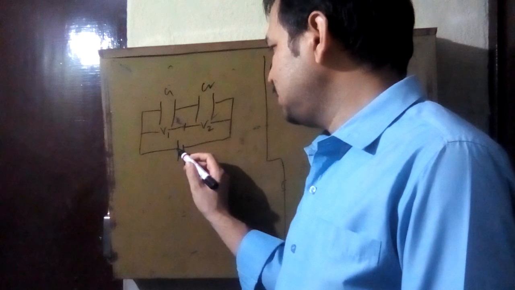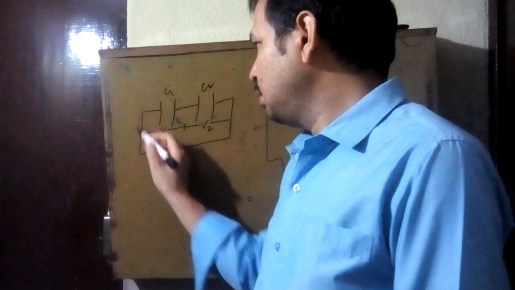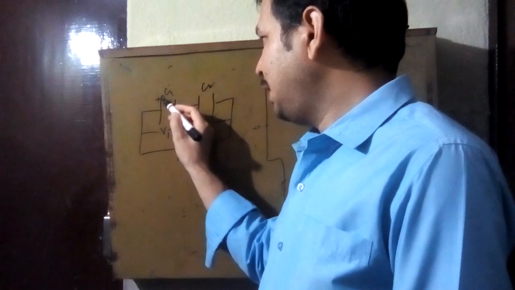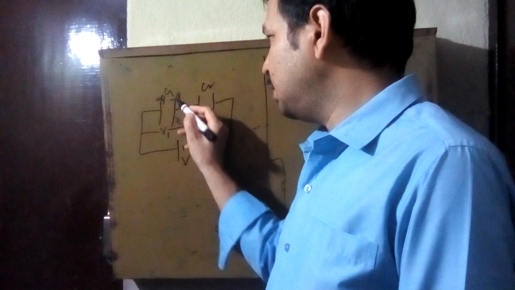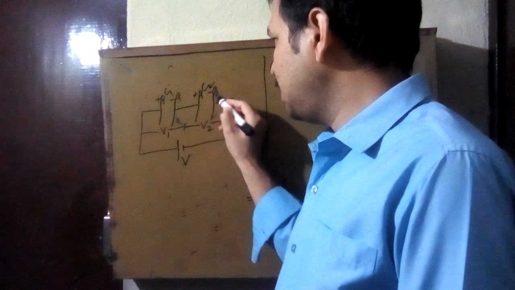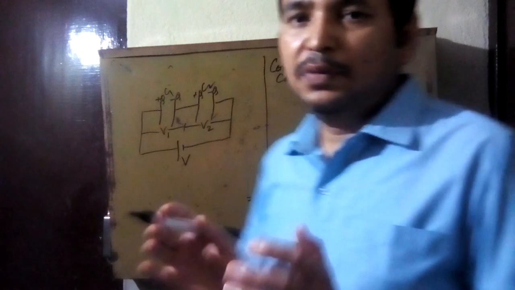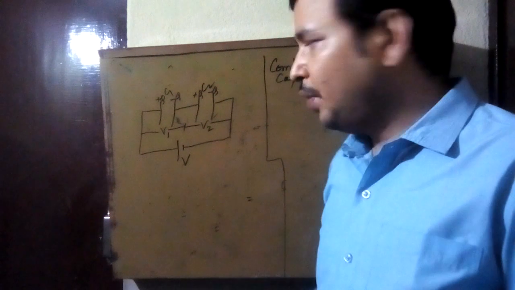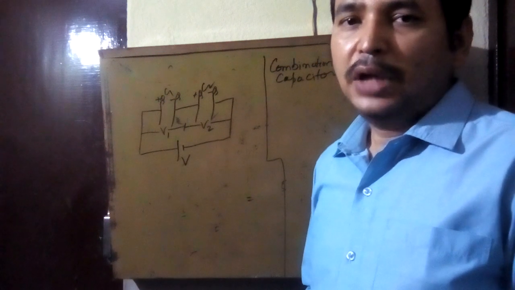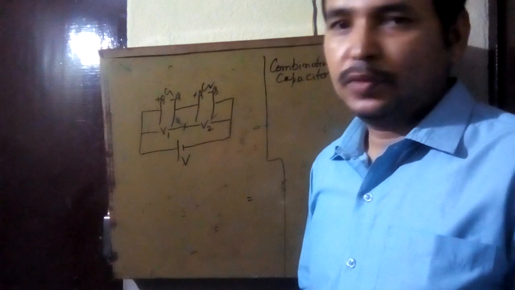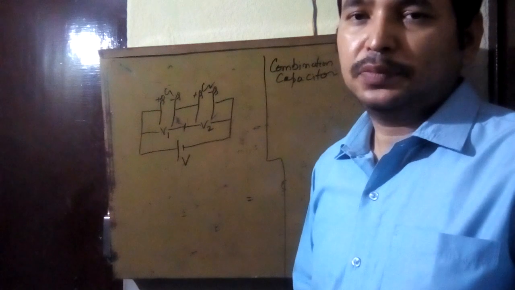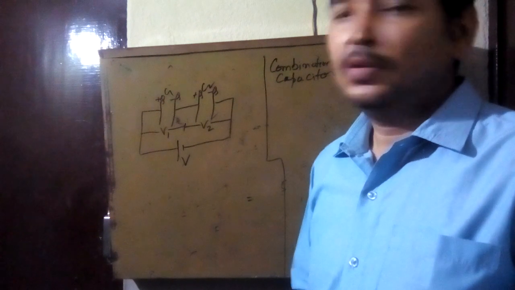For example, suppose total charge Q is coming from here, then plus Q will appear here, and due to induction minus Q will come here. Again plus Q will appear here and minus Q will appear here. How the charge appears, we will discuss later on, but you have to keep in mind that all the capacitors which are in series attain the same charge, and the voltage distributes among the capacitors. These two basic things you have to keep in mind.